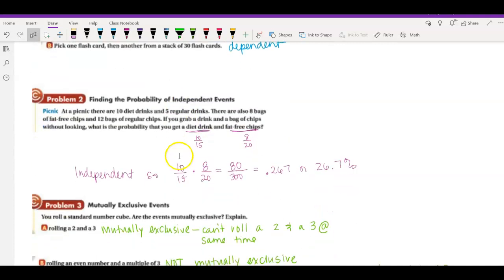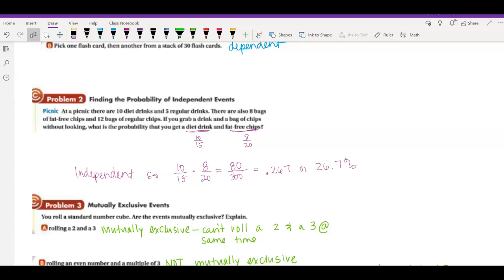All right, how do we find the probability of independent events? So this would be independent because if you read the question, you're talking about drinks and chips. The kind of drink you pick and the kind of chip you pick are not going to affect each other. It doesn't matter what kind of drink you pick to change what kind of chips you get. So those are independent events.